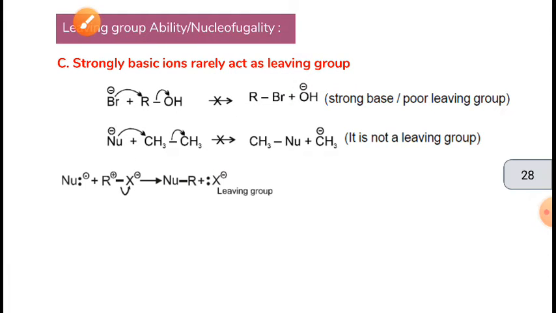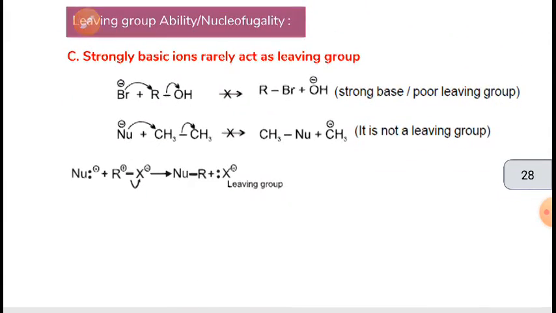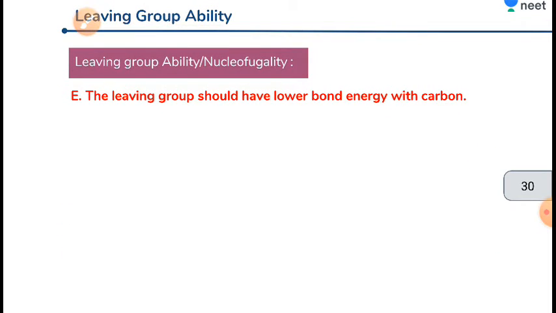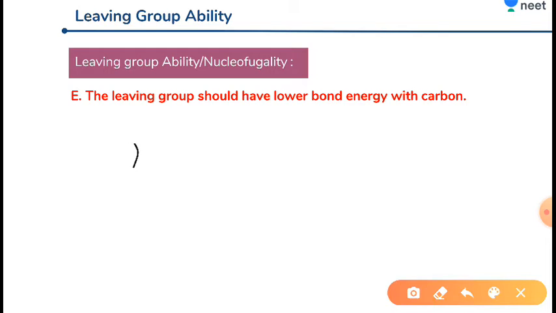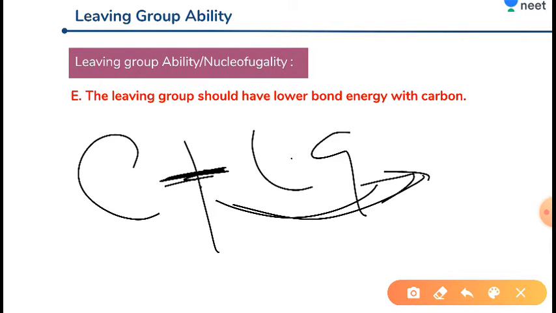The weaker bases are better leaving groups. Strong bases are rarely leaving groups and weaker bases are better leaving groups. After that, the leaving group should have a lower bond energy with carbon. If the bond energy between the carbon and the leaving group is very low, then the leaving group can easily come out.